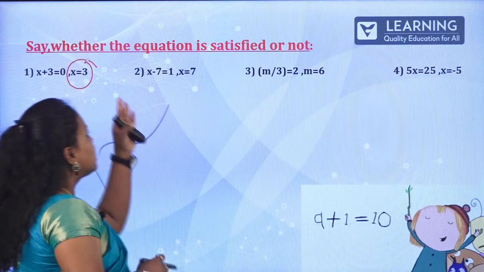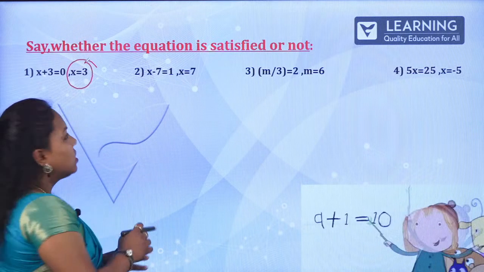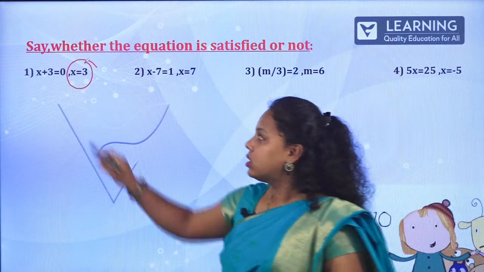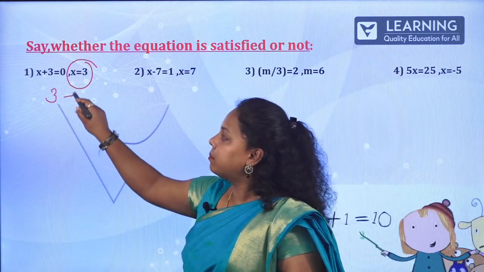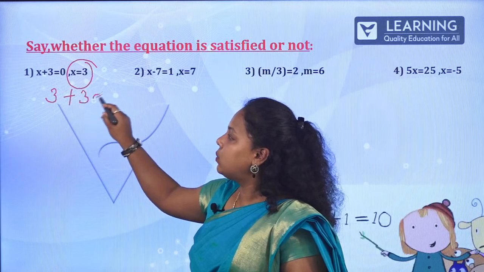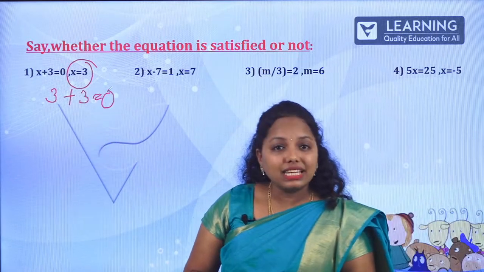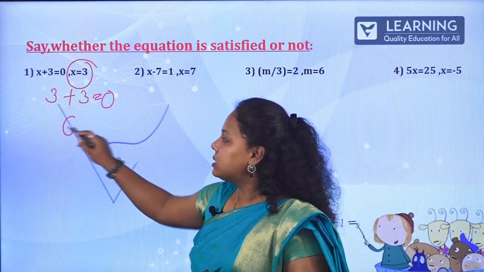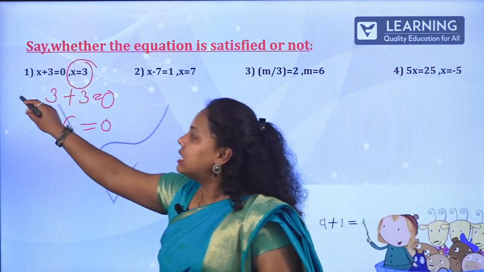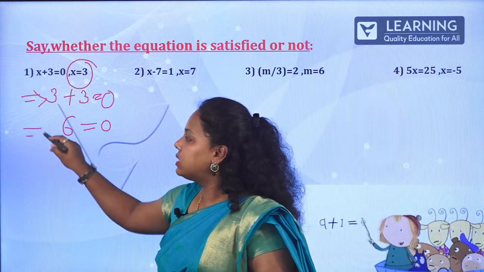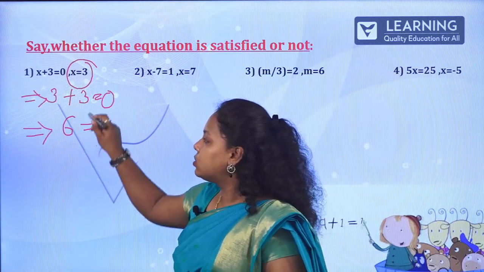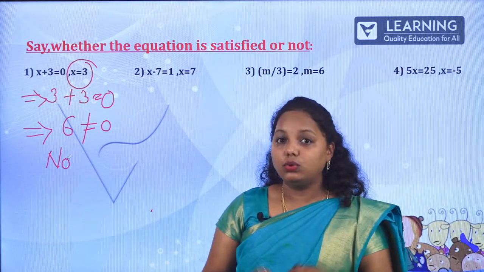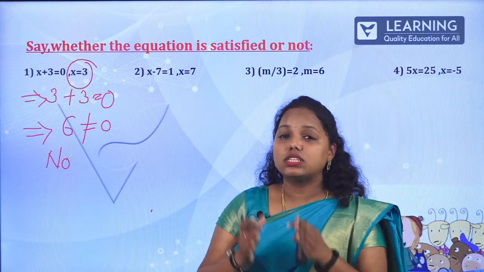So, now x is equal to 3. Just substitute it. x plus 3 is equal to 0, so it is 3 plus 3 is equal to 0. You have to write whether yes or no. 3 plus 3 will give me 6 is equal to 0. Is 6 equal to 0? Obviously, it is not equal. So, your answer is no. Now, you have to satisfy LHS is equal to RHS.